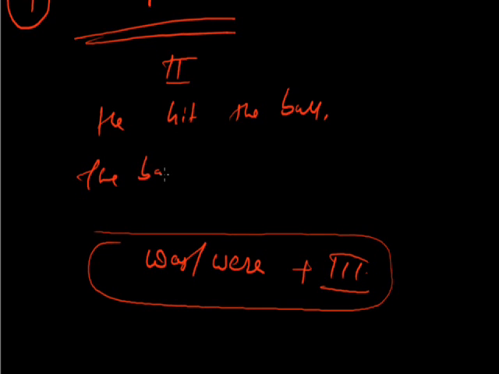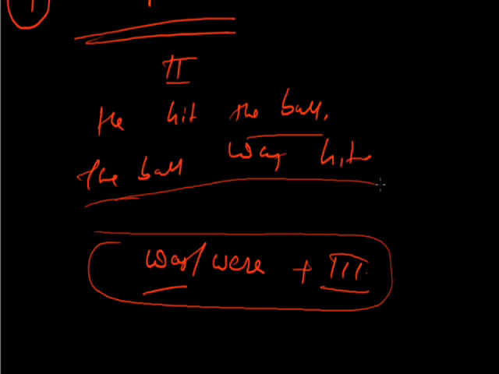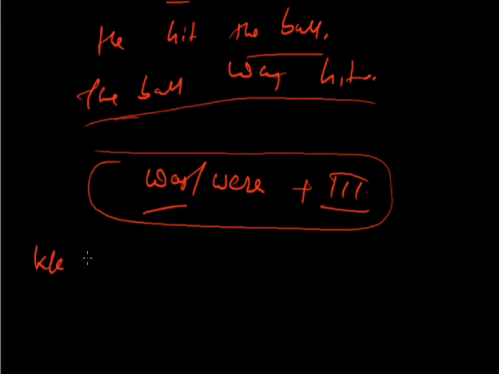He hit the ball. The ball is the object, so it has to be brought in the place of the subject. The ball, and then was, and hit. The ball was hit. The third form is also hit. Clear? Now, more examples.